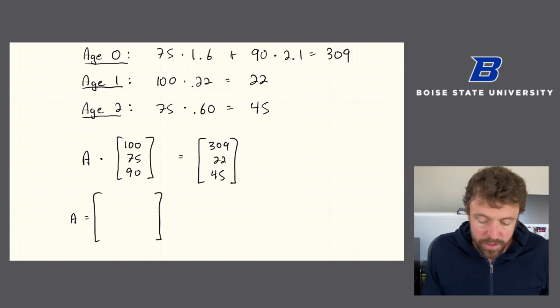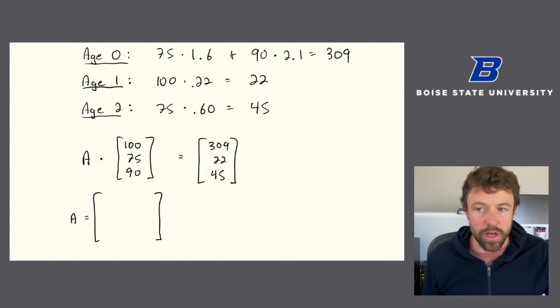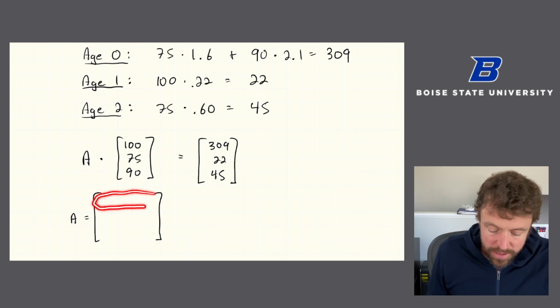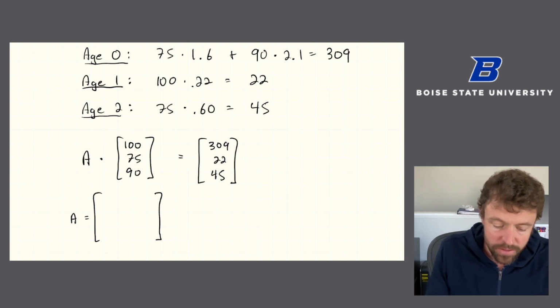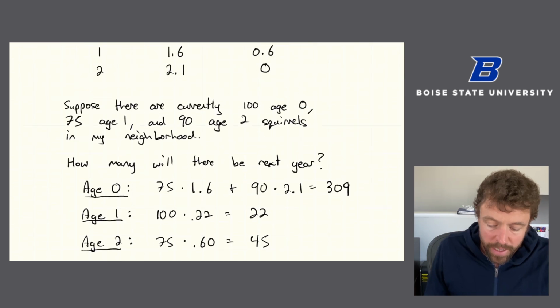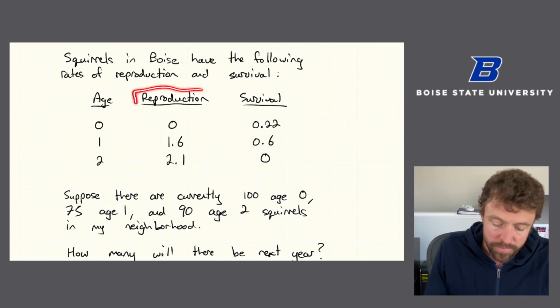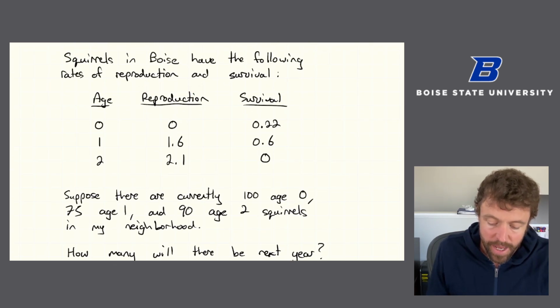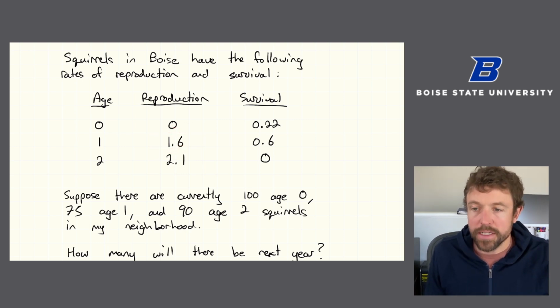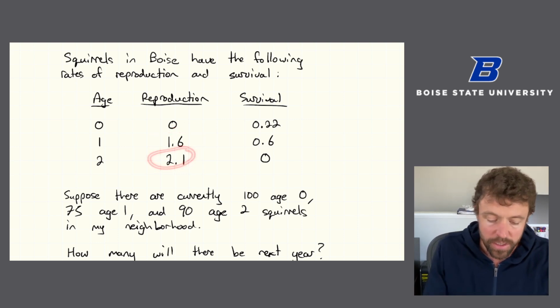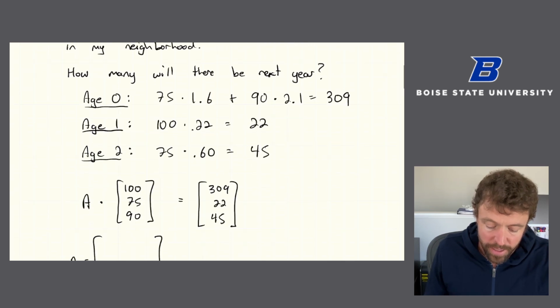our columns are going to represent where the squirrels are coming from, and our rows are going to represent where they're going. So what I mean by that is row 1 is representing the new age 0 squirrels. And how do we get new age 0 squirrels? Well, we get new age 0 squirrels from reproduction. The age 0 squirrels don't contribute new ones. The age 1 squirrels contribute 1.6 times their number. The age 2 squirrels contribute 2.1 times their number. And that goes in row 1.